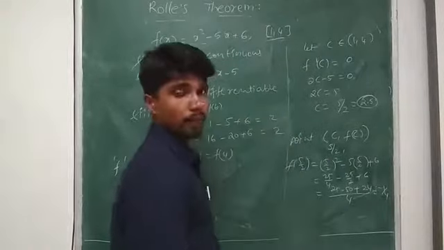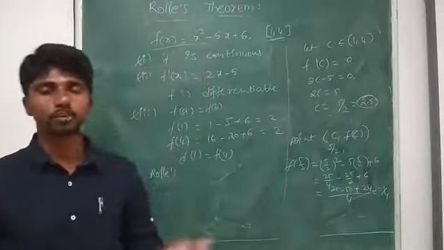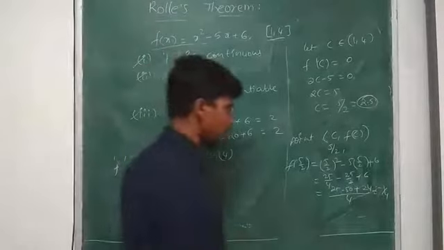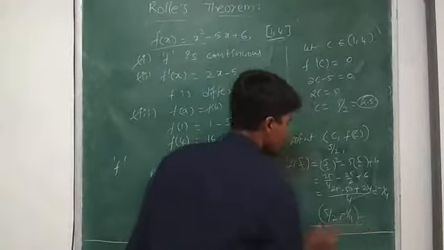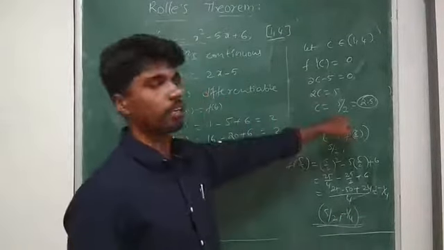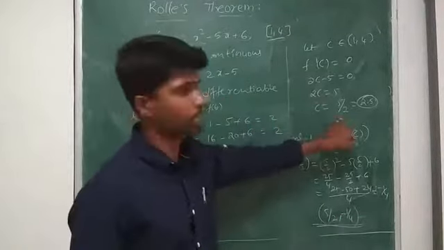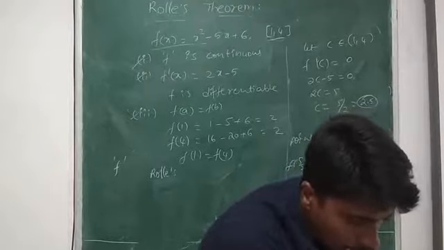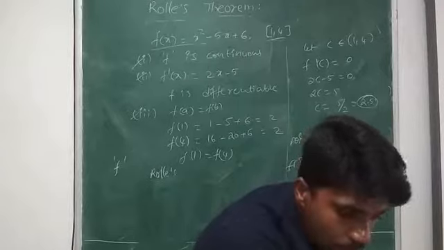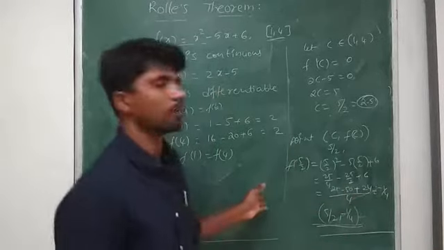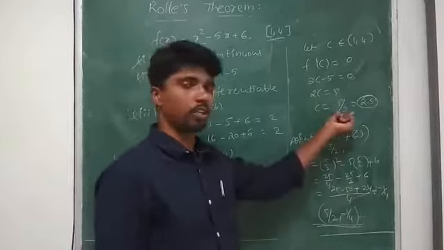So the point where we draw a tangent parallel to the x-axis is (5/2, -1/4). But they asked only till this one. We got the c value, which is 5/2. Read the question. What is the question? Verify Rolle's theorem for the following functions and find a point in the interval where the derivative is 0. Find the point where the derivative is 0. At 5/2 the derivative is 0, which lies in the interval (1, 4). Okay, let me go on to the next question.